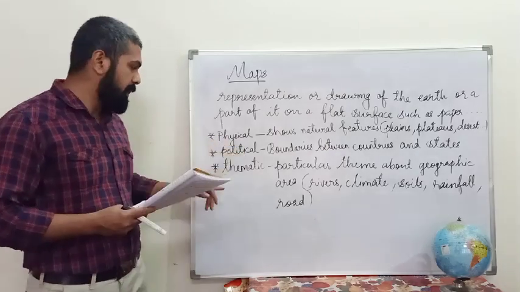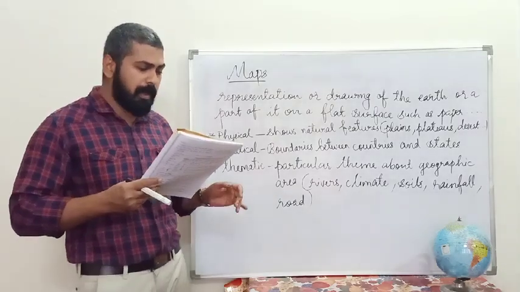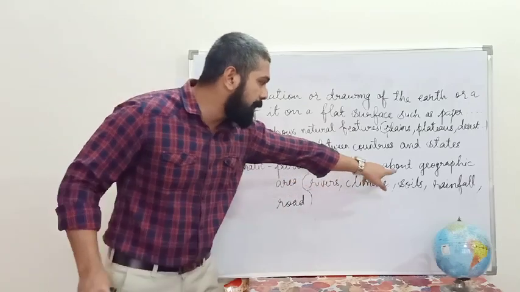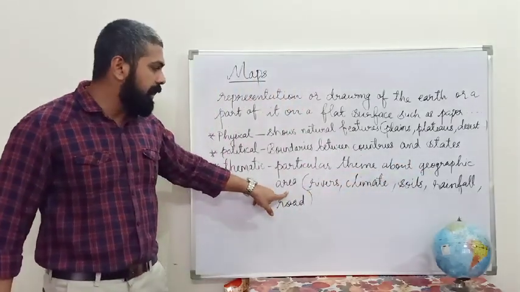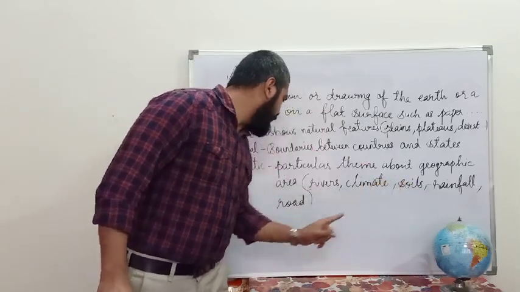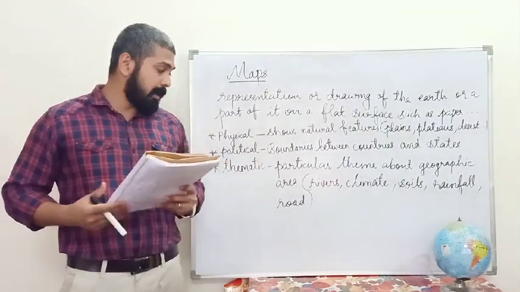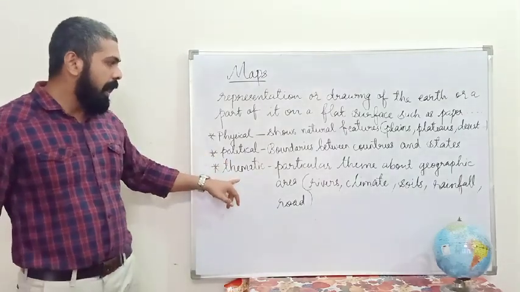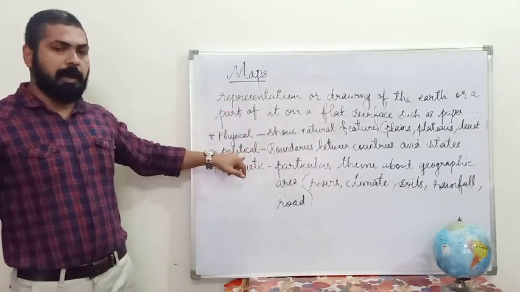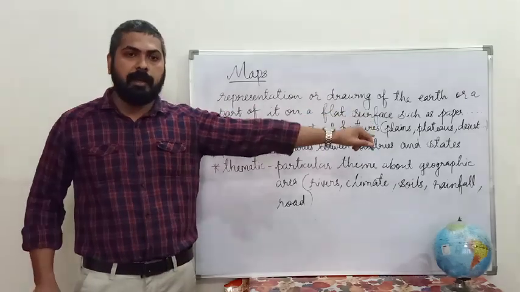And the next one, the thematic map. A thematic map refers to a particular theme about a geographical area: rivers, climates, types of soils, rainfall, floods, etc. So all these things come under thematic maps, and the boundaries between the countries and states come under political maps. And the physical map shows the plains, plateaus, and deserts.